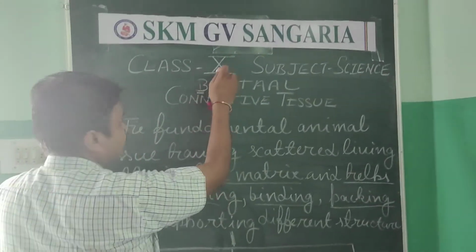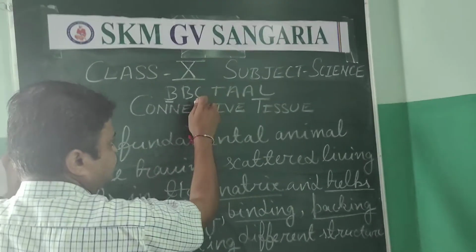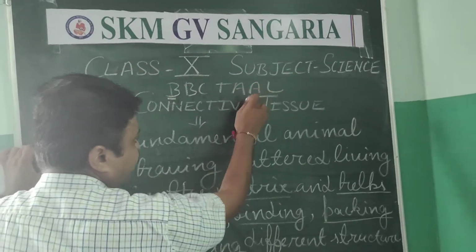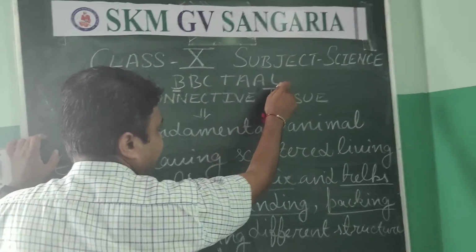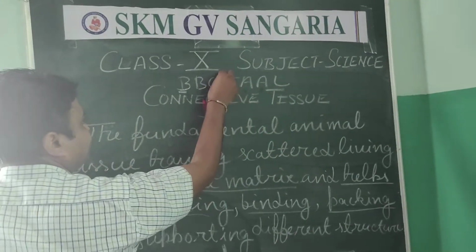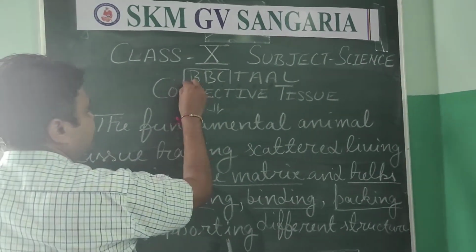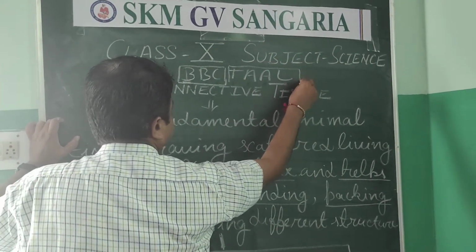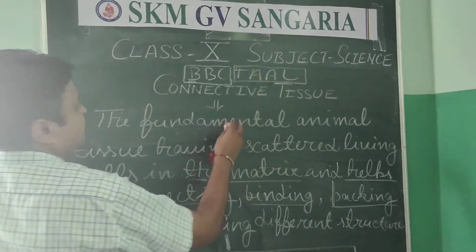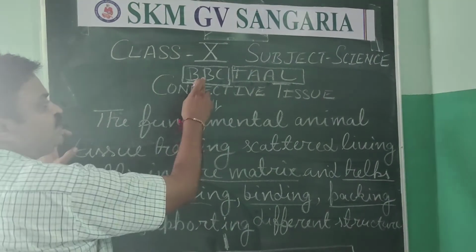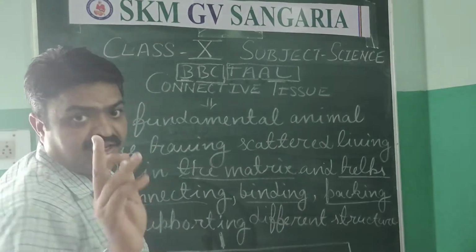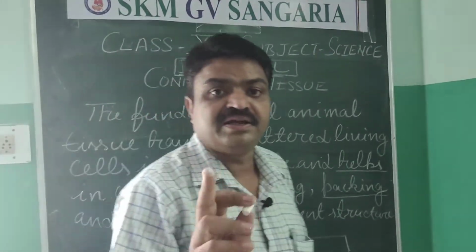Bone tissue, blood tissue, cartilage tissue, tendon tissue, areolar tissue, adipose tissue and ligament tissue. So with the help of this simple code you can learn the names of all the connective tissues: BBC TAL. With the help of this you can learn the names of the connective tissues.